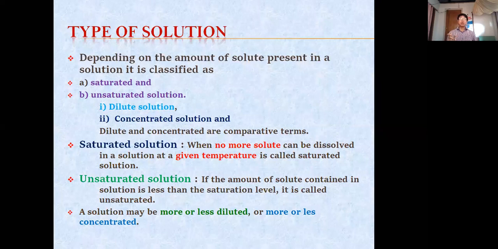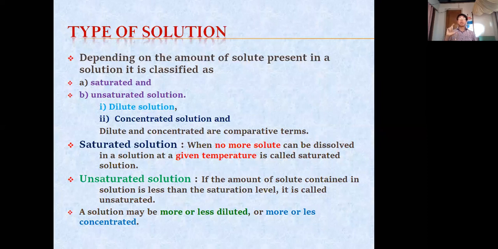When we say dilute, how much it is dilute, how much exactly is present, it does not define. But if the amount of solute present is in lesser amount, very less or somewhat less, then we call it dilute. But if the amount of solute present is more, then we call it concentrated solution.